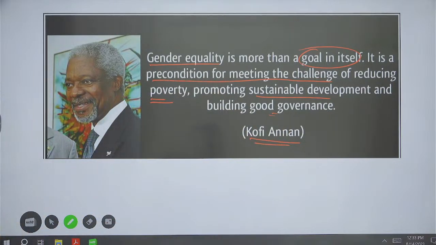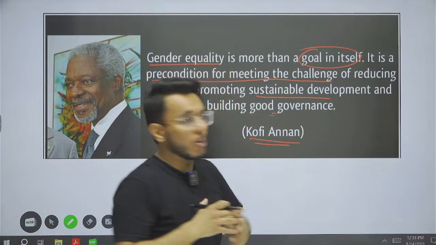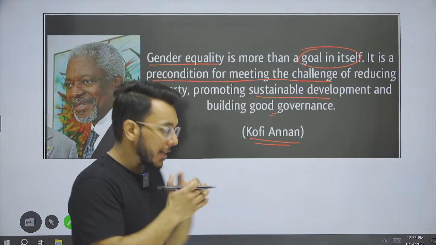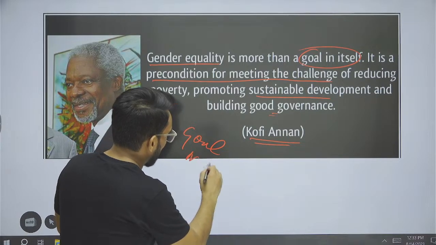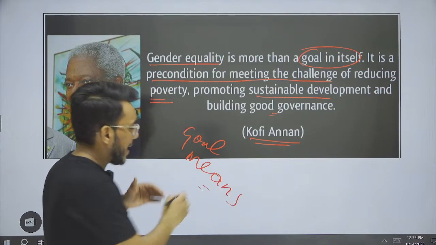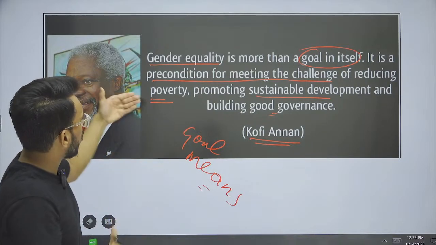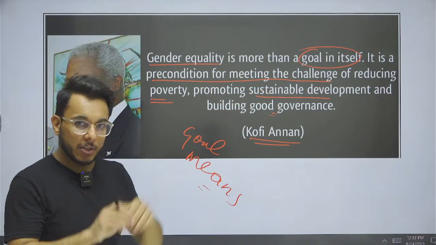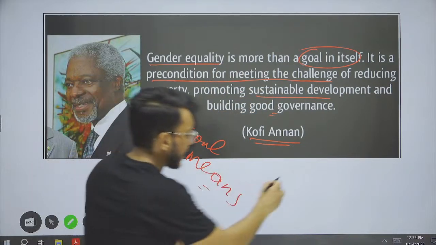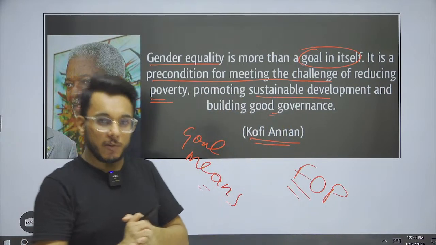So gender equality is more than a goal in itself. It is a goal, and at the same time it is also a means. It is a goal as well as a means. Means to what? Means to reduce poverty, means to promote sustainable development. Now guys, understand this particular thing. One idea I want to give you here: the idea of feminization of poverty.